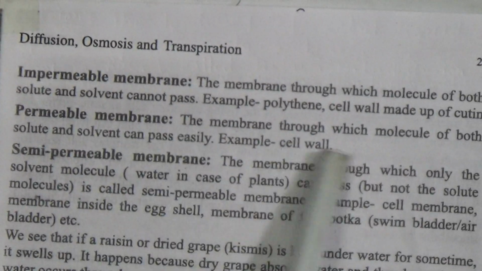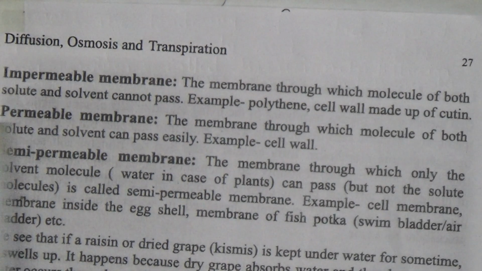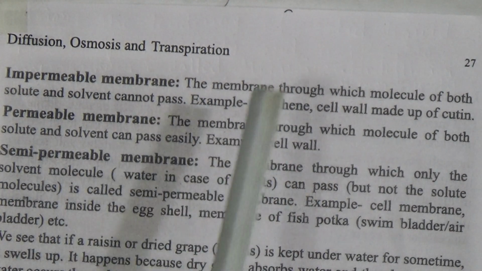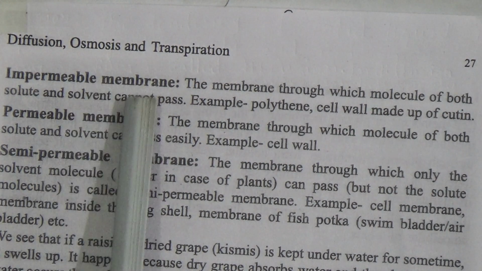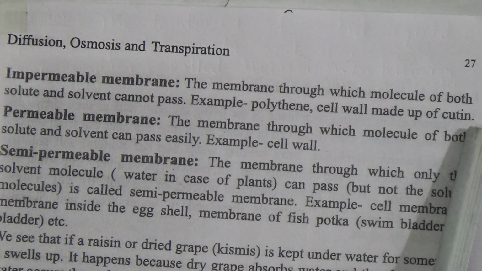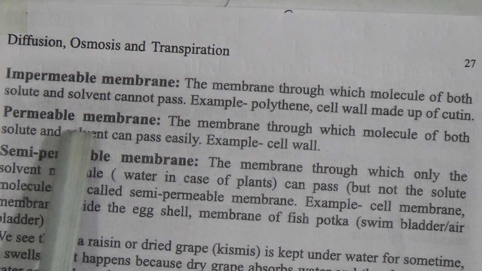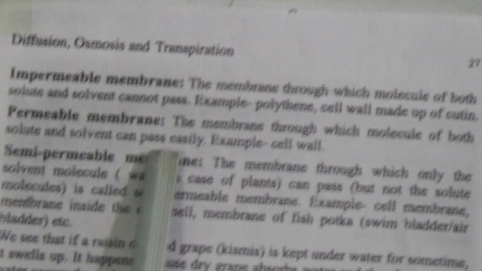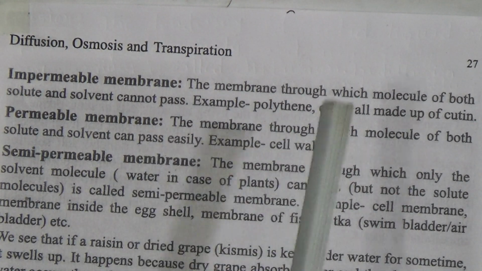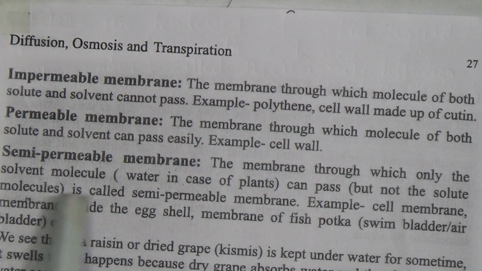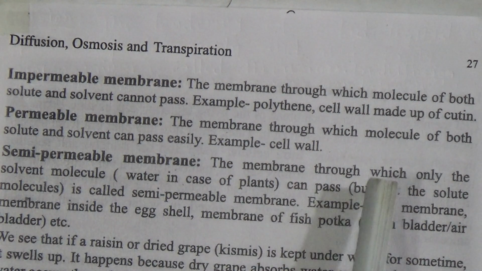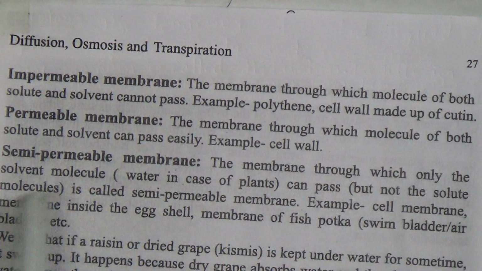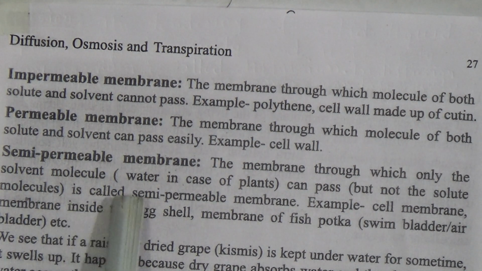Now we will discuss the impermeable membrane. The membrane through which molecules of both solute and solvent cannot pass is called an impermeable membrane. For example, polythene, cell wall made up of cutin. And permeable membrane: the membrane through which molecules of both solute and solvent can pass easily is called a permeable membrane. For example, cell wall.